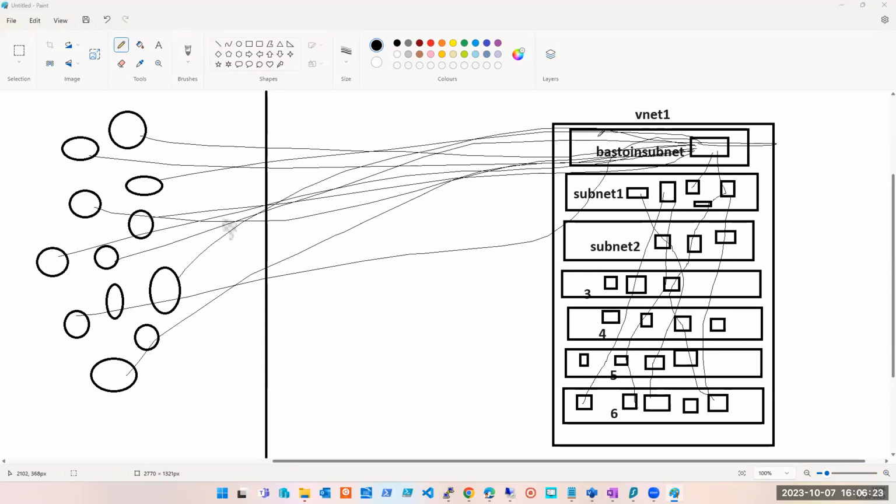So I am saying that you can create this Bastion subnet before you even start deployment of Bastion. It is like another subnet, just like any other subnet. So when can you create a subnet? At the time of creation, when you are creating the virtual network, and later also you can create subnets. So Bastion subnet is also no different. You can create a Bastion subnet and leave it, and whenever you want to deploy the Bastion, you utilize that Bastion subnet.